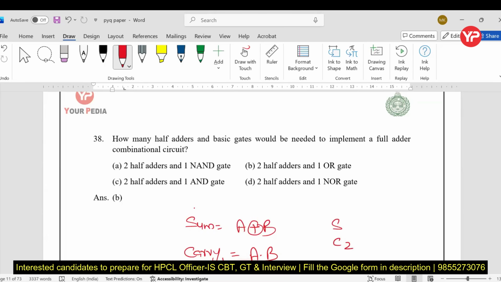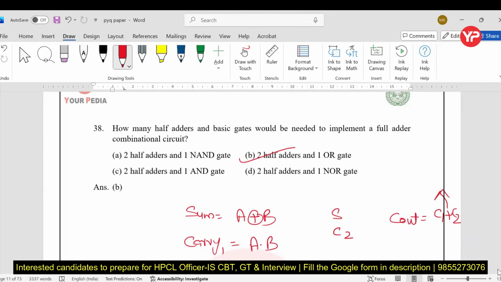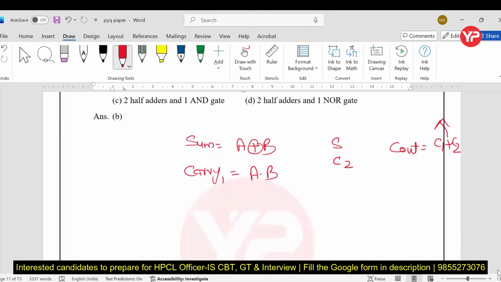And finally, the carry out, if I talk about, which is C1 plus C2. That's why we require plus. Plus means OR gate, my dear students, two half adders and one OR gate. So we will discuss why and how it is when we read about the digital logic subject.